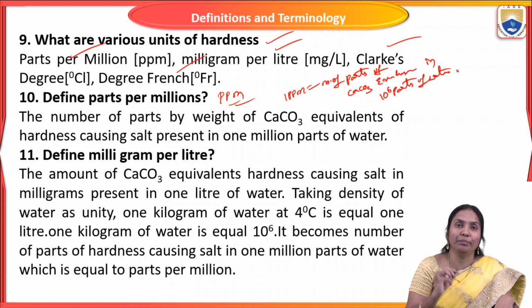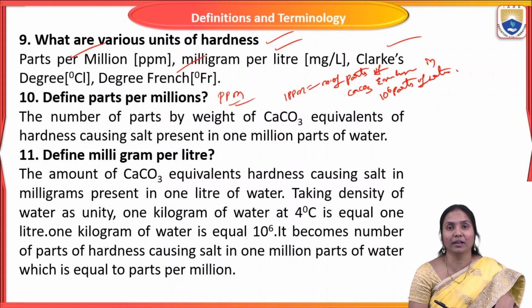So what is the meaning of parts per million? The number of parts by weight of calcium carbonate equivalent of hardness-causing salt present in 1 million parts of water, 10^6 parts of water, is called parts per million.